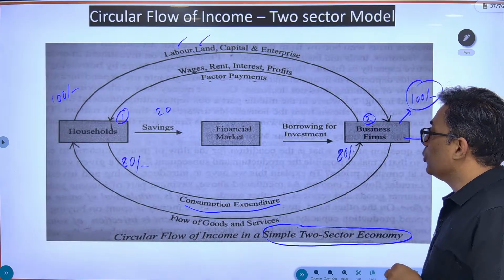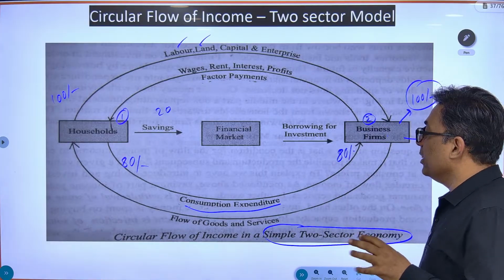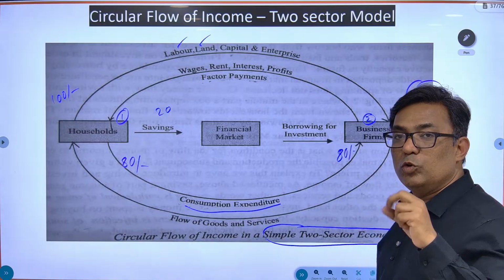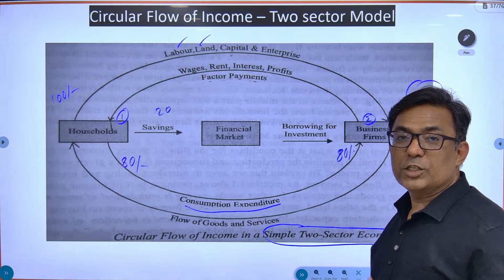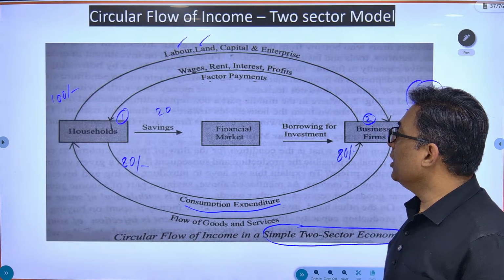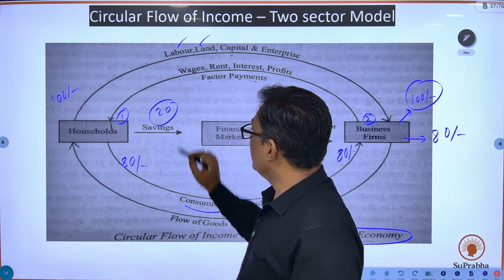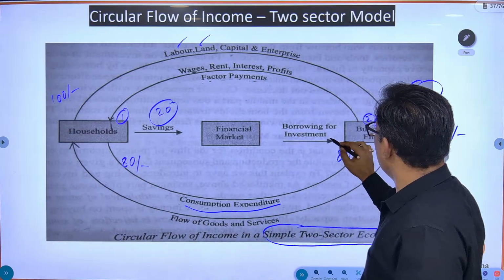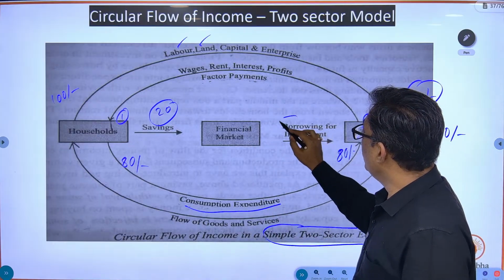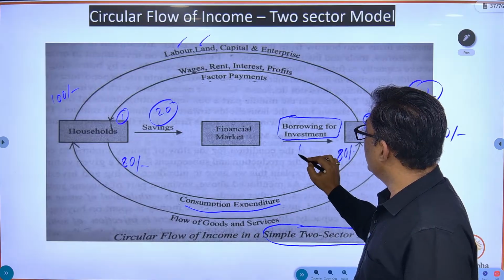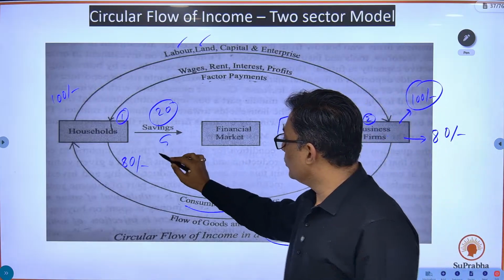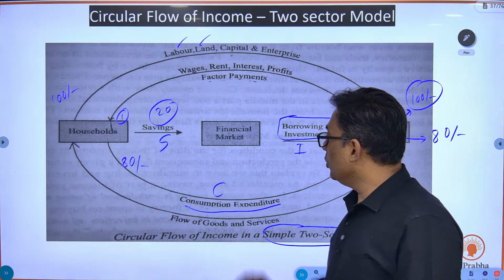Okay, so in that case what happens? The economy is going to shrink. There is going to be recession, मंदी आ जाएगी. लेकिन क्या होता है? What happens is that this 20 rupees which is saved again comes back into the circular flow of income through borrowing for investments. इसको I बोलते, saving को S बोलते, and consumption expenditure को C बोलते.